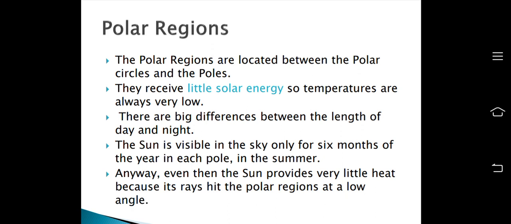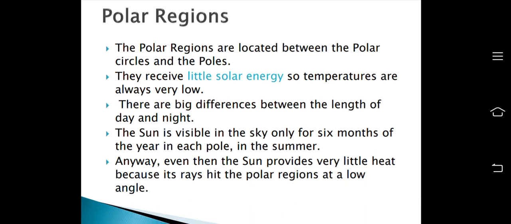And the last one is polar regions. The polar regions are located between the polar circles and the poles. They receive little solar energy, so the temperature of these polar areas is very low, and there are big differences between the length of day and night. Very, very big differences because of the rotation and revolution differences.